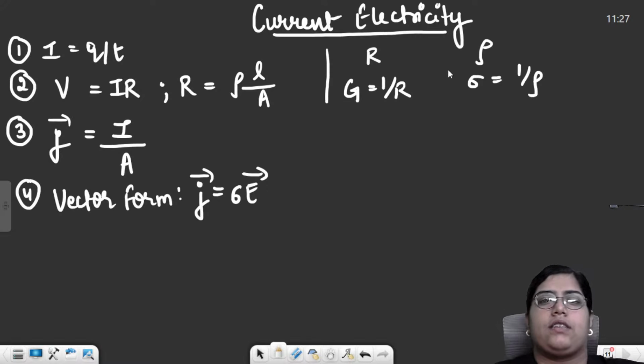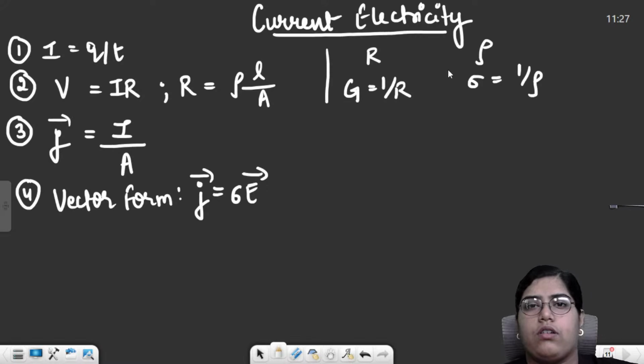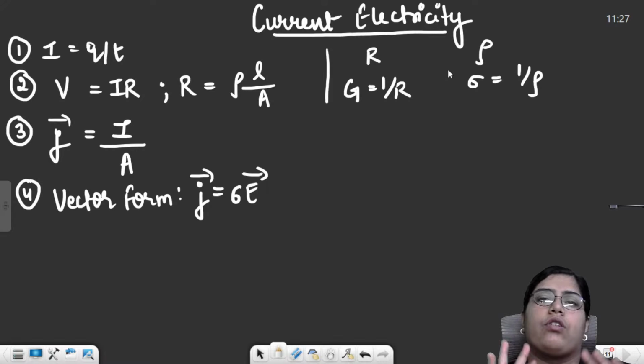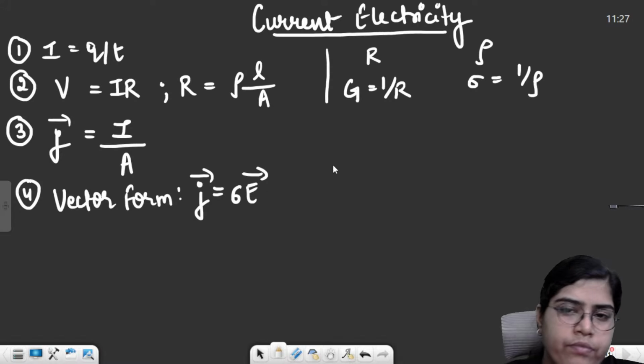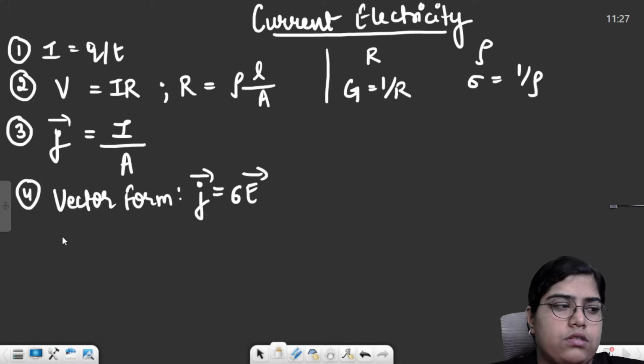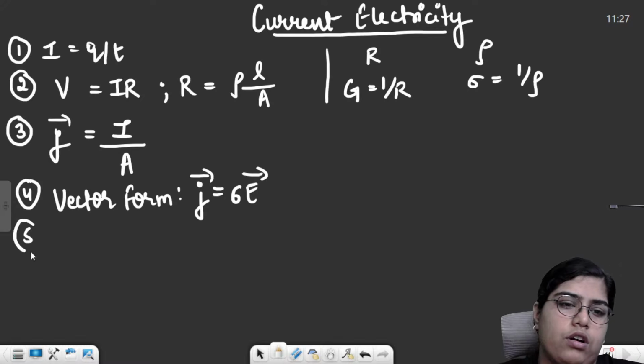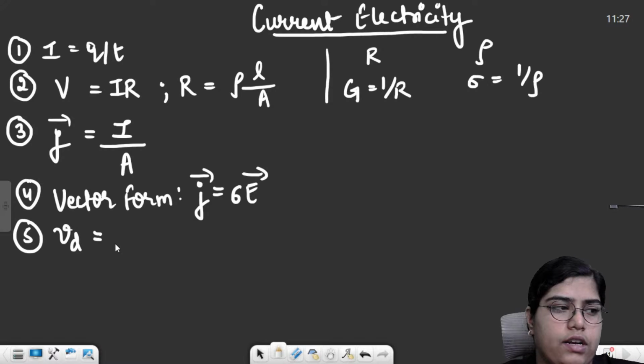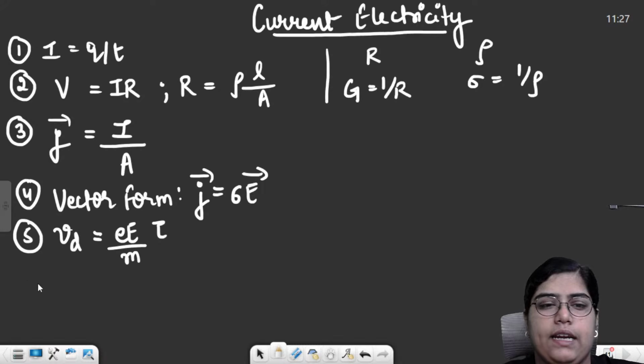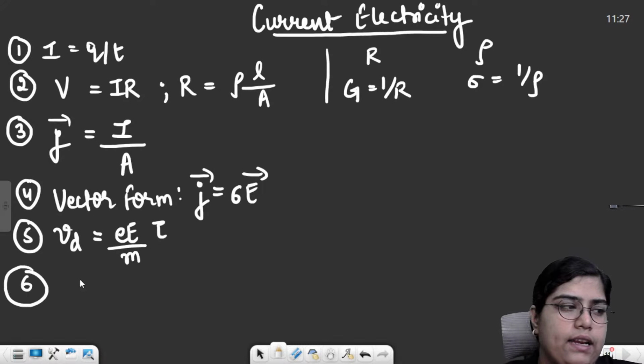Resistivity and resistance tell you the amount of opposition offered. Conductivity or conductance tells you the amount of support offered, right? So this was the vector form of Ohm's law. Then there was a discussion about drift velocity and we derived the formula for drift velocity. The drift velocity formula simply came out to be E tau by M. And then we had the relation between current and drift velocity.